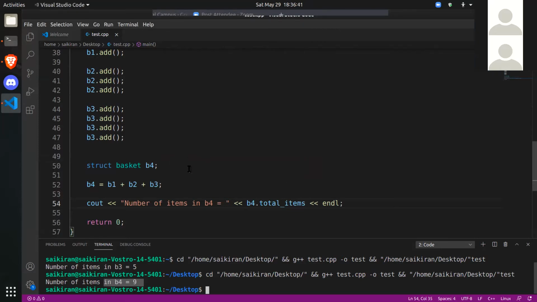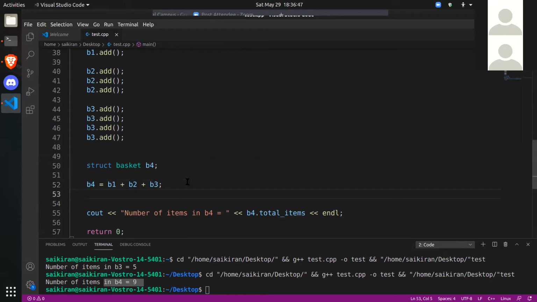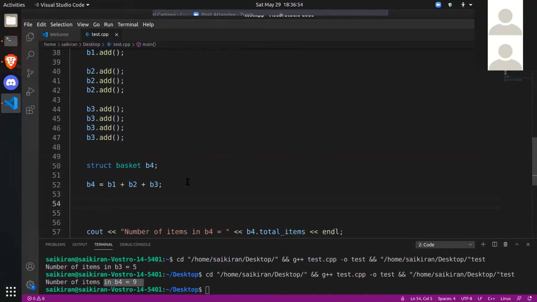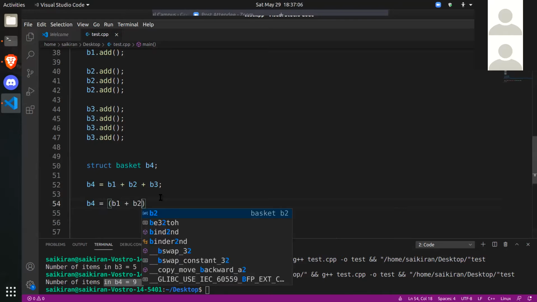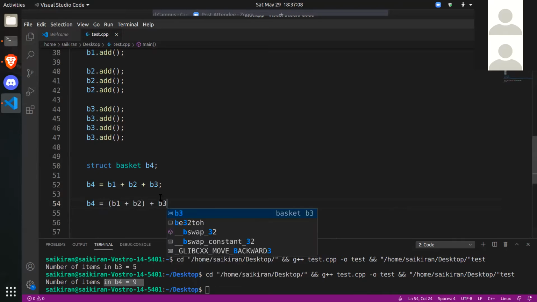So what are we doing here? How does this expression get evaluated? I'll just write it here itself. This is not code, I'm just explaining how this works. So for the plus operator, you have 3 operands here. How is this evaluated by the compiler? So this becomes b1 plus b2 plus b3.